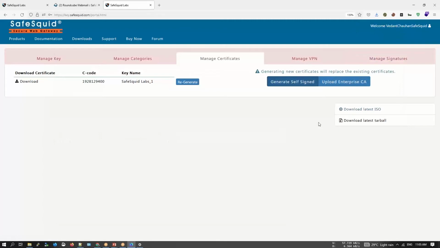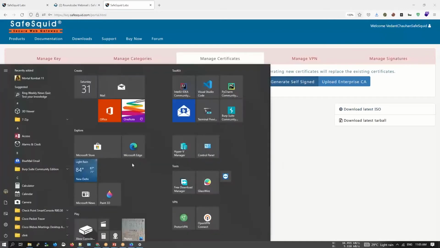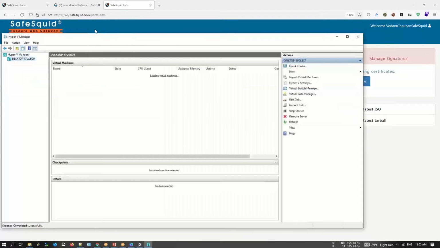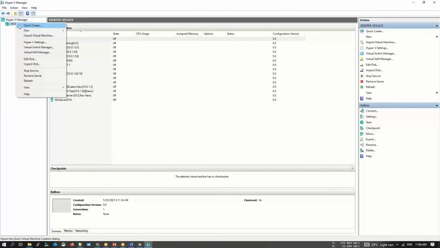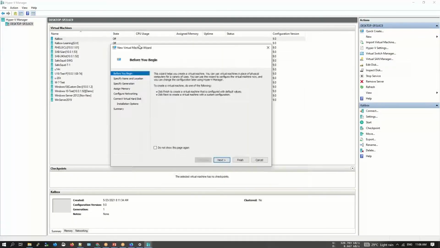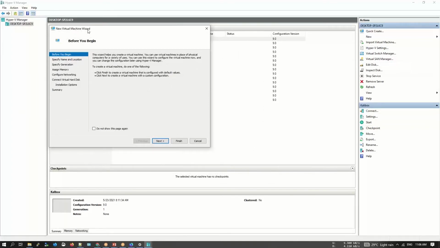So over here, I'm using Hyper-V. Just for the testing purpose, we recommend using VMware vSphere for virtualization or bare metal, as it provides better performance. So let me just quickly open the Hyper-V console. Right click, create a new virtual machine. Now you might be having any other virtualization application. The steps or the internal elements will still be the same across, like setting the hard disk, setting the RAM, setting the CPU core, etc.